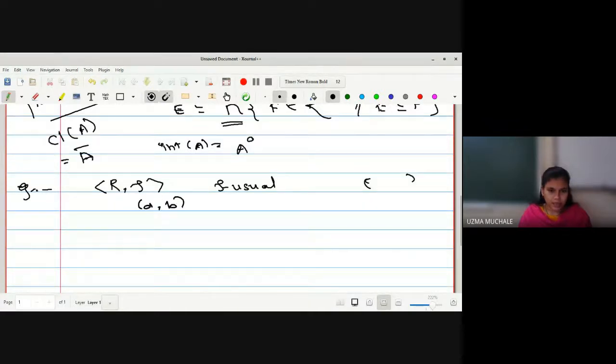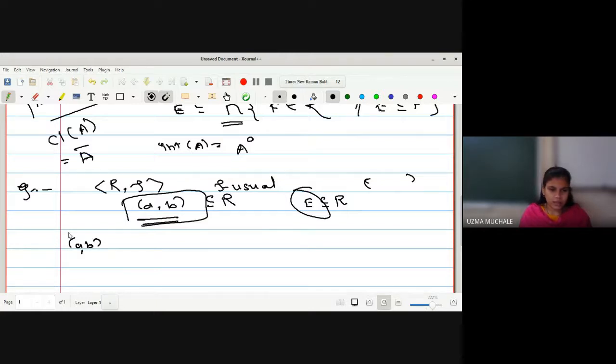If (A, B) is a subset of R, and I want to find the closure of this open interval (A, B), that means I have selected E to be a subset of R. Now I have to find the closure of E.